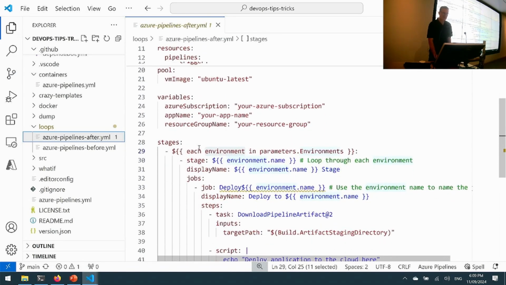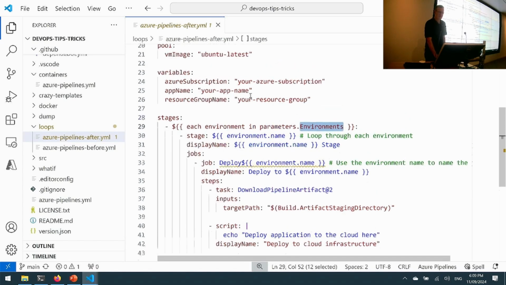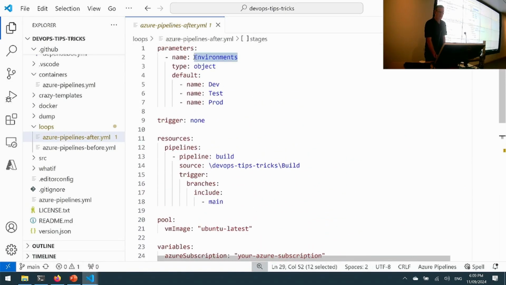So we can actually collapse all that right down, and it's essentially a for each loop to what we're doing now. We're looping over this thing called environments, and that's defined back up the top here. I've got a parameter called environments. It's a type object, and that's significant, and then we've just given it a default value.